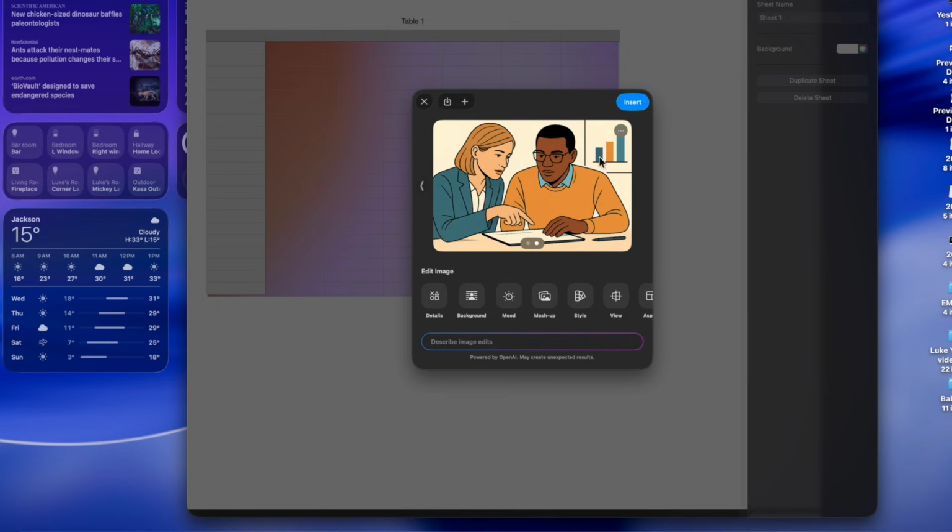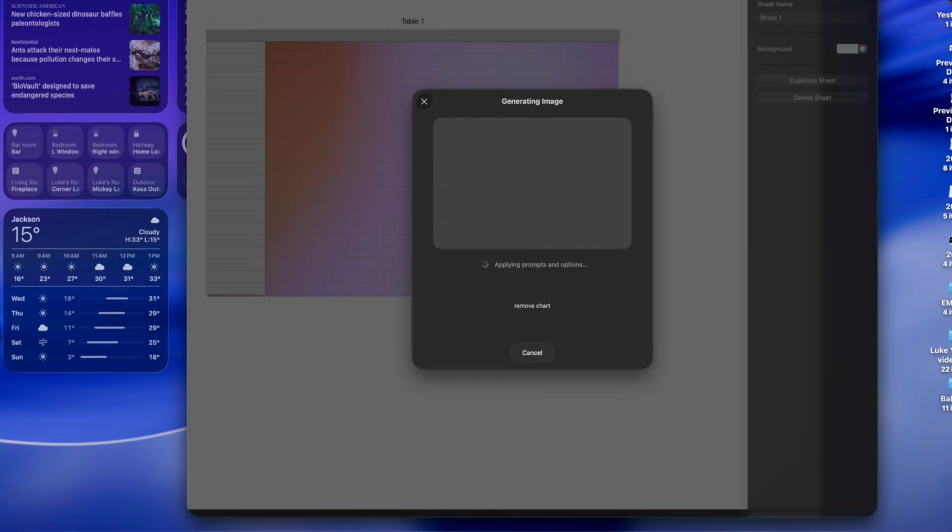It actually didn't even get rid of this little chart in the background. Maybe I should have said chart, whatever it did. So I'll say remove chart. And I'll try this one more time just to see if it's going to do exactly what I want. But you can see that this is not ready. I think if I went to ChatGPT, it would figure that out, but I don't know.